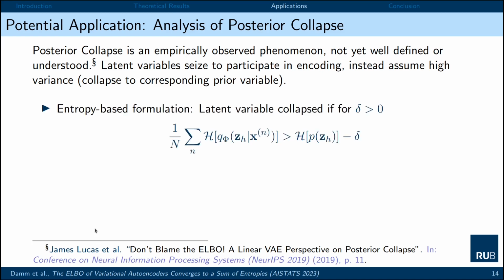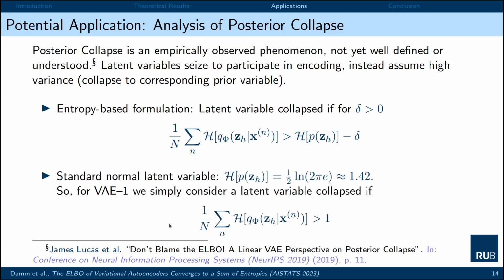With knowledge of the entropy result, we can simplify that by thresholding the gap between average encoder entropy and prior entropy. So the measurement only depends on the variance parameters. For a standard Gaussian variable, the entropy is roughly equal to 1.42. So in this sense, we can simply choose a threshold set to 1 and consider a latent variable collapsed if the encoder entropy exceeds this value 1.